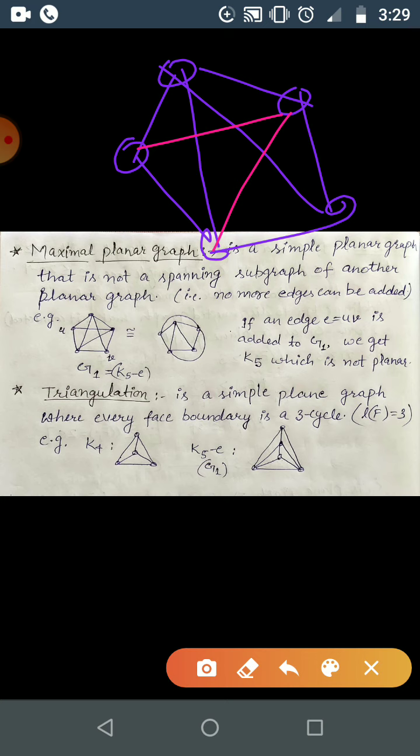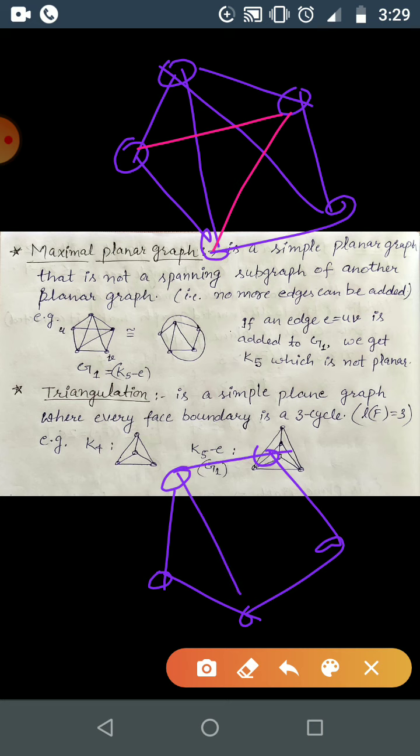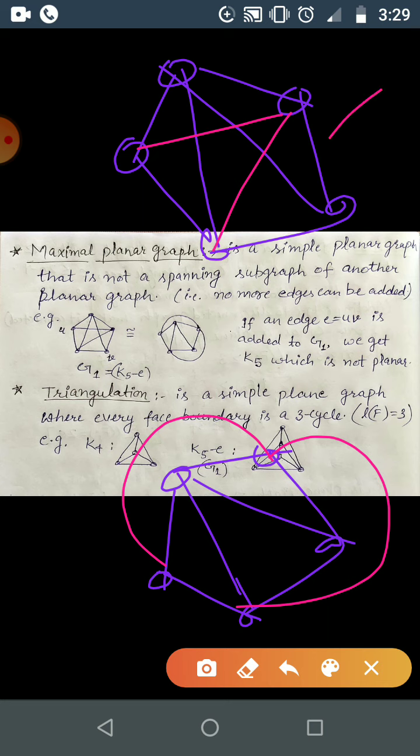We can redraw this graph as the C5 part, then this one, correct? And these pink edges will be this one and this one. Now it is a planar embedding of this one. This is the plane part of the above graph, that is K5 minus some edge, correct? So here this edge is not there, this edge is not there, okay? So this is the plane part of this one, the planar embedding.